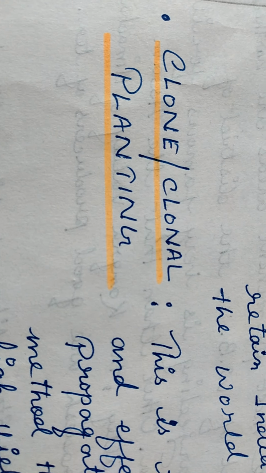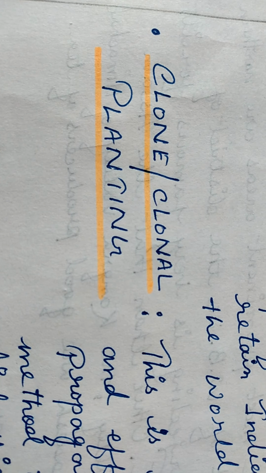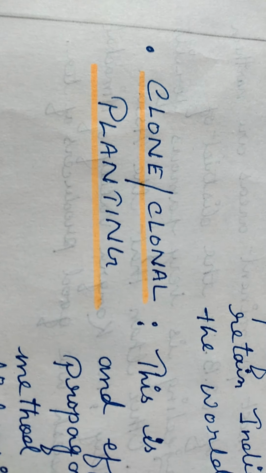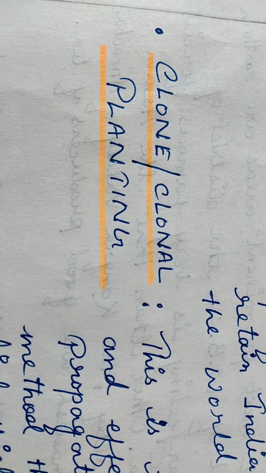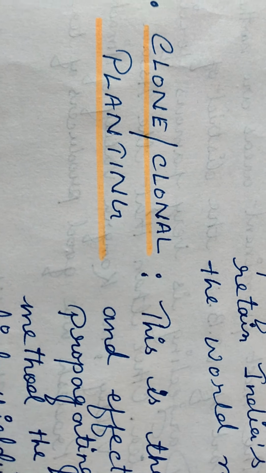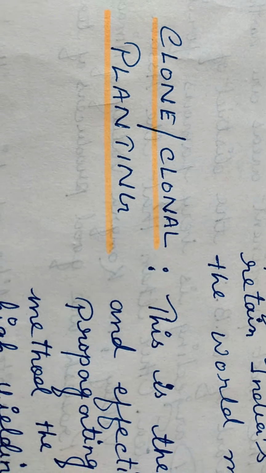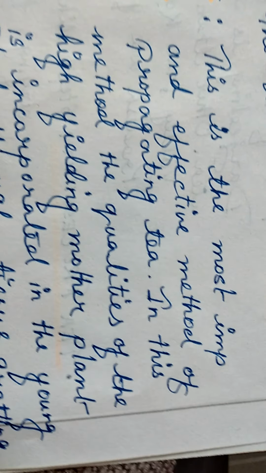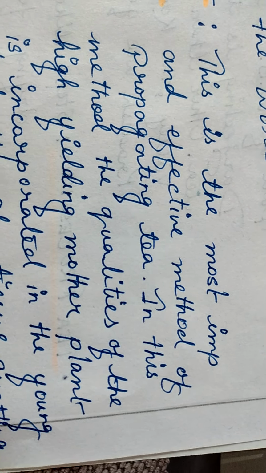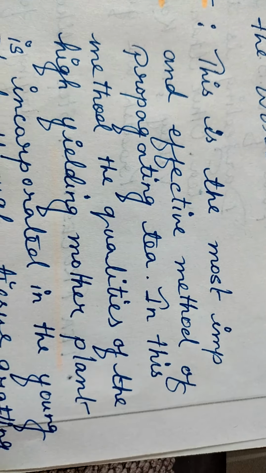Now another thing that we have to know is clone planting, or clonal planting. This may be a little bit new to you, but let us see what it is. This is the most important and most effective method of propagating or growing tea.